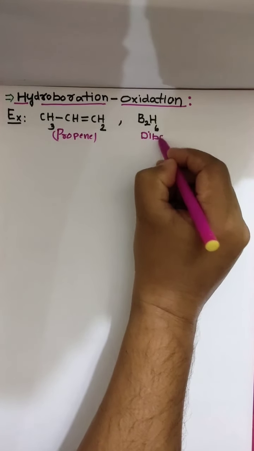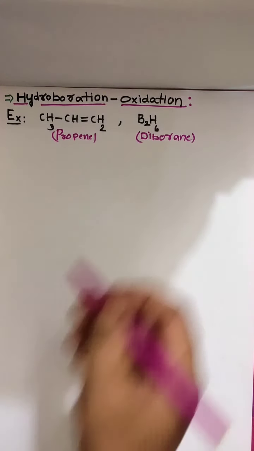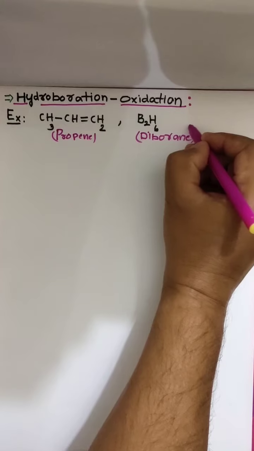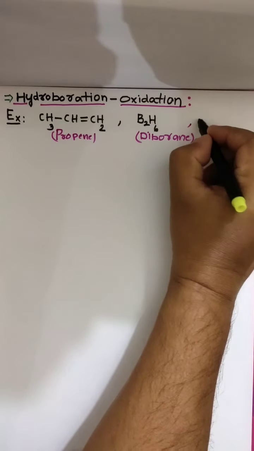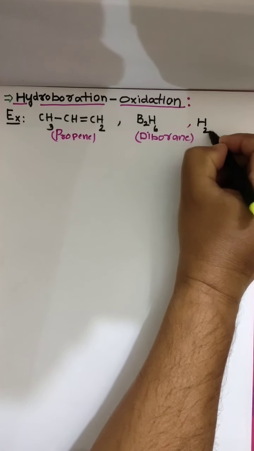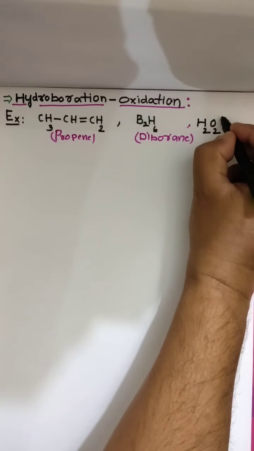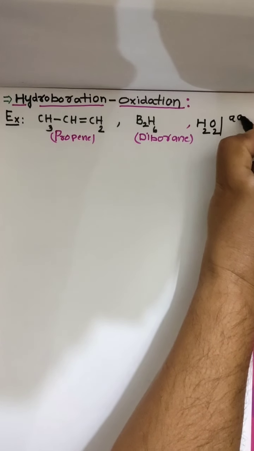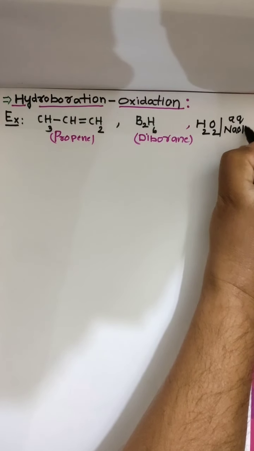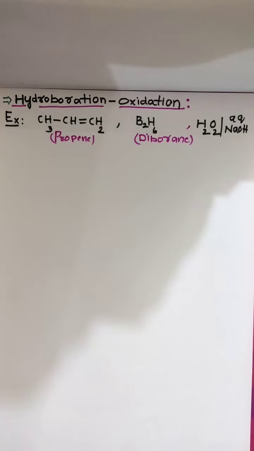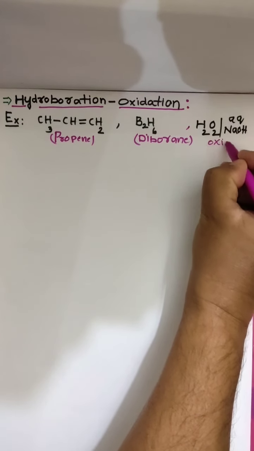In this method, alkenes are treated with diborane, B2H6, in the presence of H2O2 in aqueous NaOH. This is for oxidation purpose.